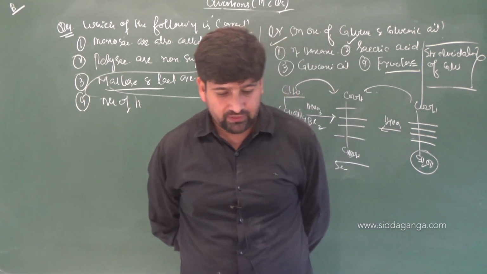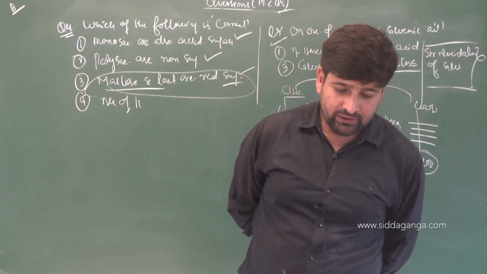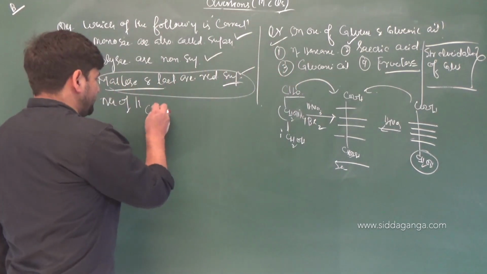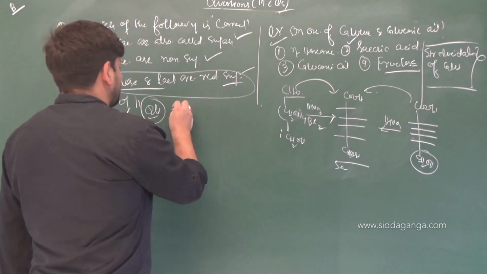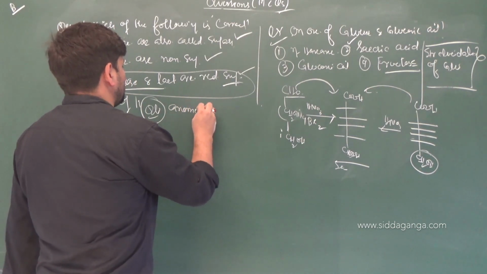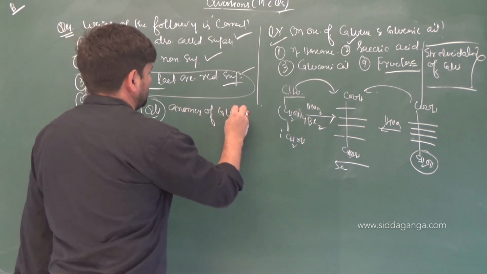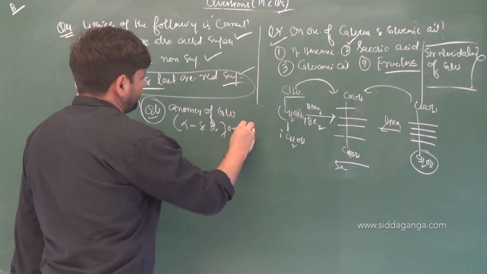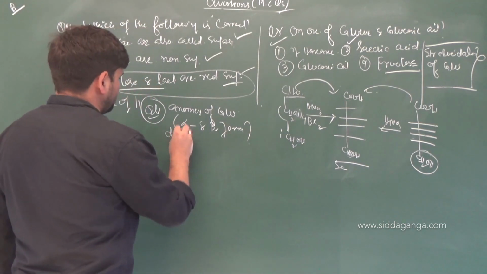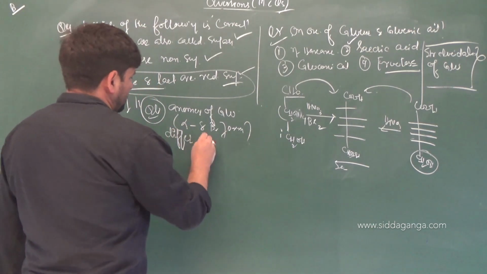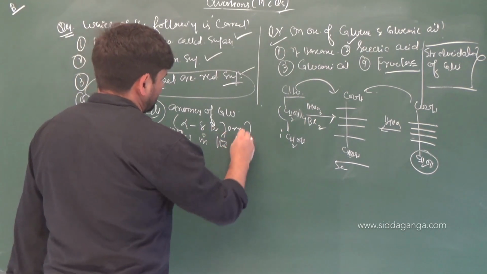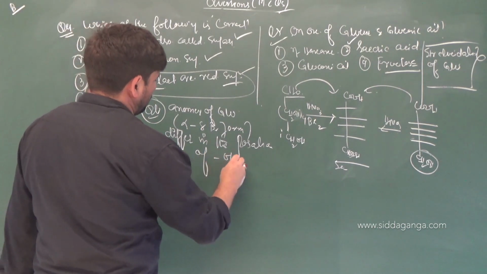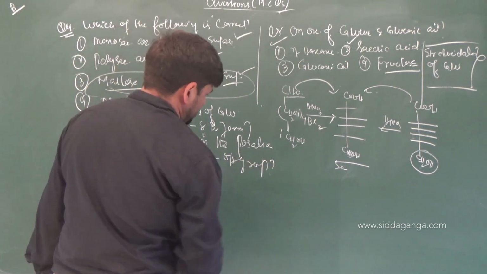Anomers of glucose, alpha form and beta form, differ in the stereochemistry at which carbon? So question 6, anomers of glucose, what are the two anomers? Alpha and beta form of glucose differ in the position of OH group along what carbon?